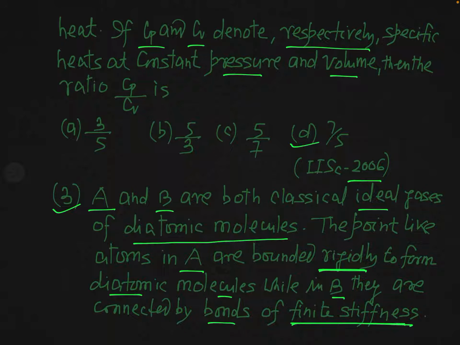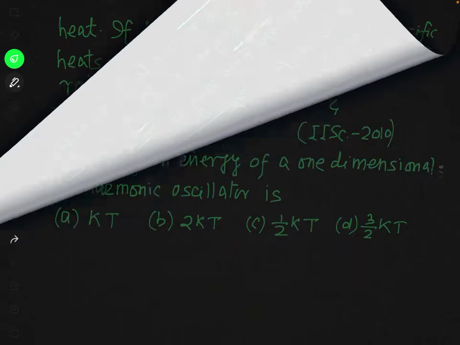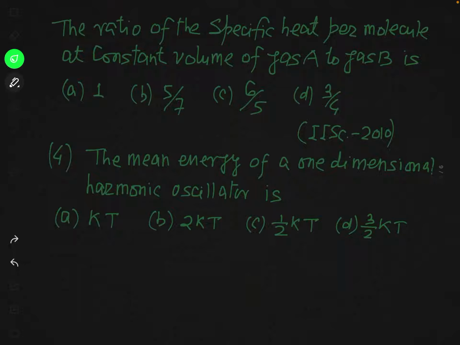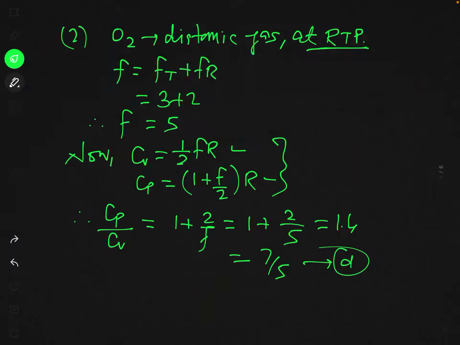Again mark this word, finite stiffness. Actually, while dealing with the theoretical aspect, I have mentioned this fact. The ratio of the specific heat per molecule at constant volume of gas A to gas B will be what? So let us first of all understand what this problem says.